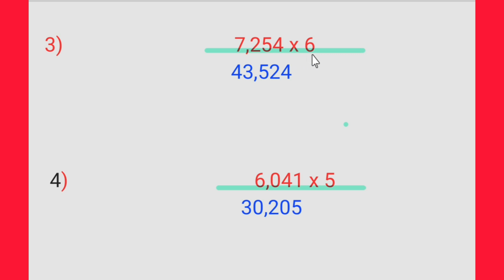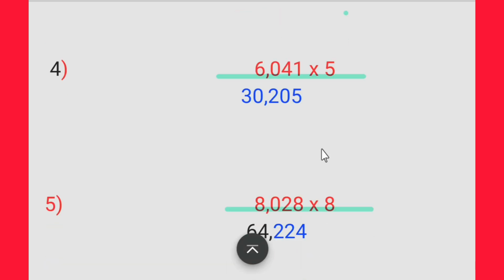7,254 multiplied by 6. 6 4s are 24. 4, 2 carry. 6 5s are 30 plus 2, 32. 2, 3 carry. 6 2s are 12. 12 plus 3, 15. 5, 1 carry. 6 7s are 42 plus 1, 43. Now the next question.